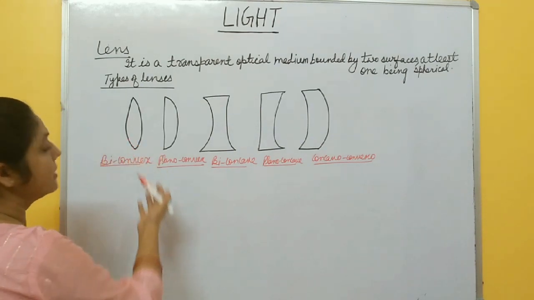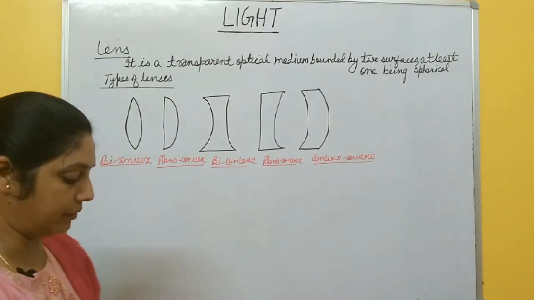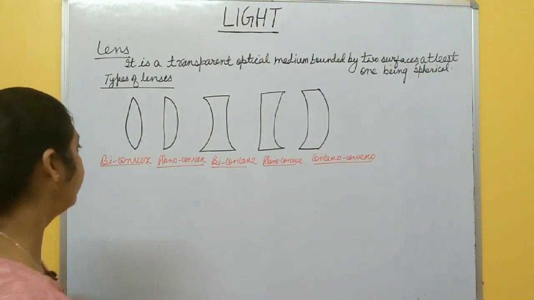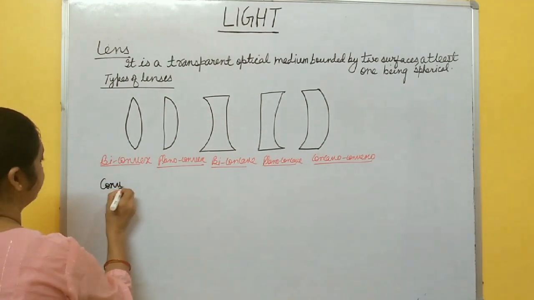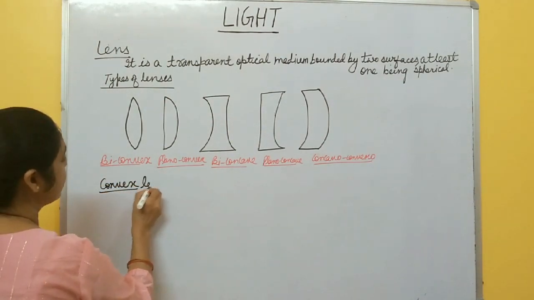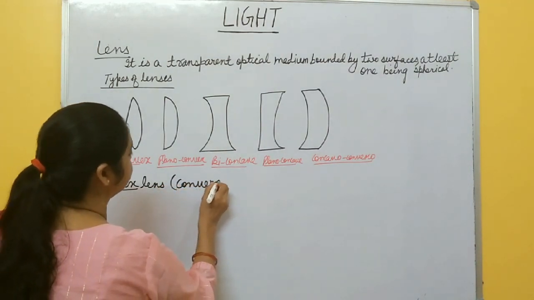This biconvex lens is also called convex and this biconcave is also called concave lens. So let us discuss one by one. First one is this convex lens or biconvex. Okay, this convex lens is also called converging lens.